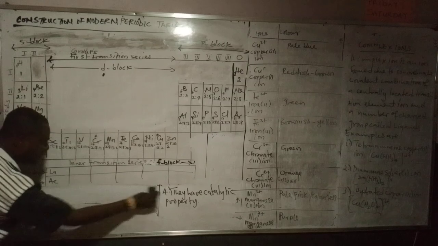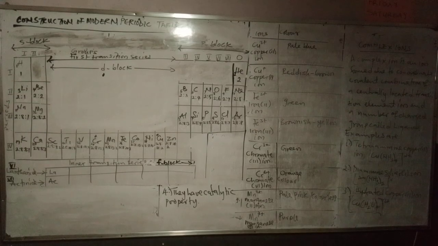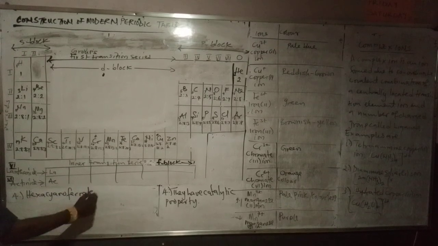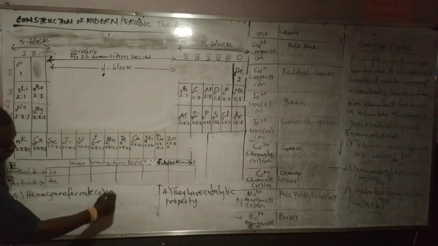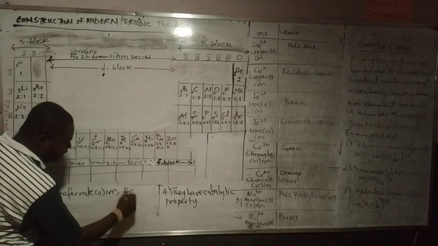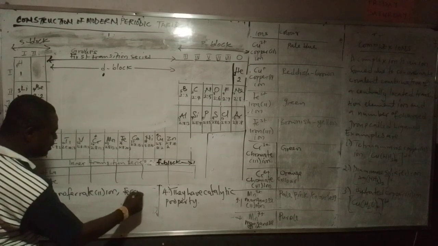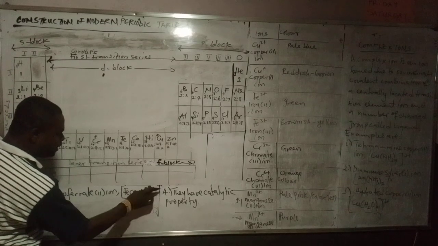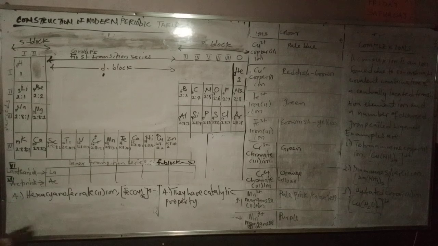Now, other examples. You have number 4 example: hexacyanoferrate 2 ion. And the formula is going to be ferrate Fe, hexacyano is this hexa. Then you have 4 minus. Hexacyanoferrate 2 ion. This is it.